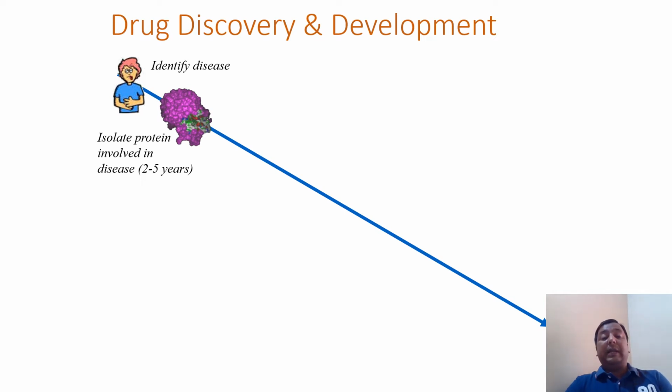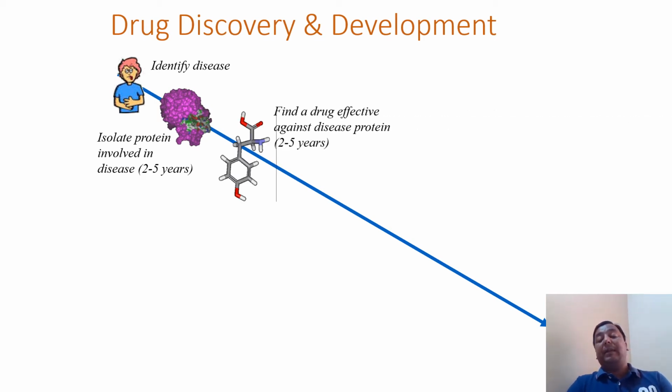So we isolate the proteins involved in that disease. It takes 2 to 5 years. And once we isolate the protein, we have to find small molecules or drug-type molecules which will affect that particular biomolecule, the proteins associated with the disease. Again, it will take 2 to 5 years.